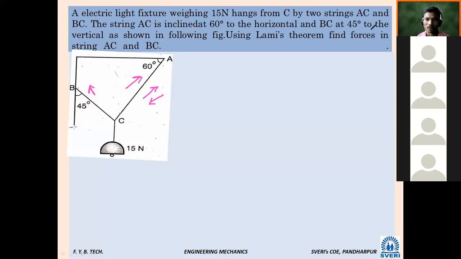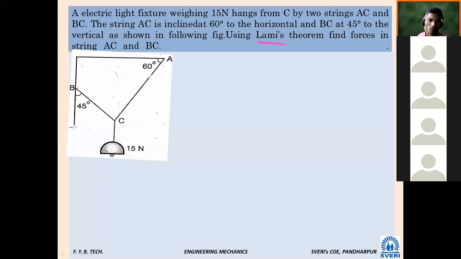So here at all you are not understanding, no issue, because we are interested in angle. Here direction आपण plus minus काय विचारतच घेतोय का? घेत नाही, because anyhow that three forces are passing through point C. So point C is given. So here directly it is mentioned apply Lami's theorem. There is no question. Apply Lami's theorem and find forces in string AC and BC. So we want to find angle.